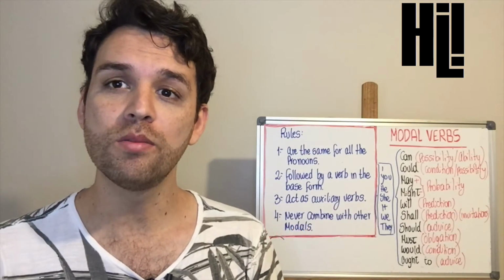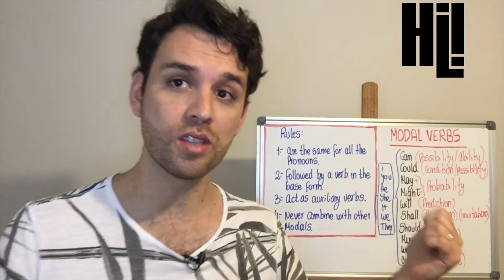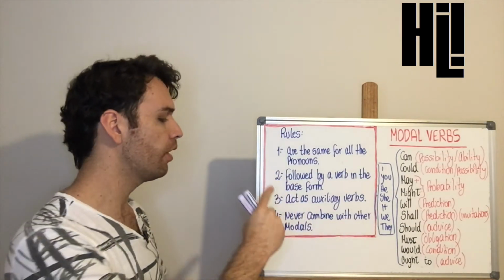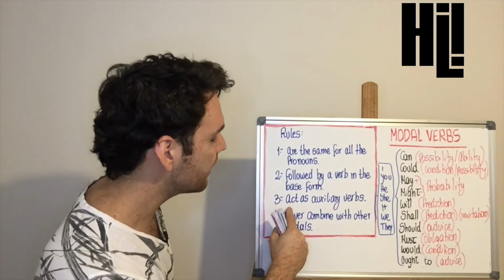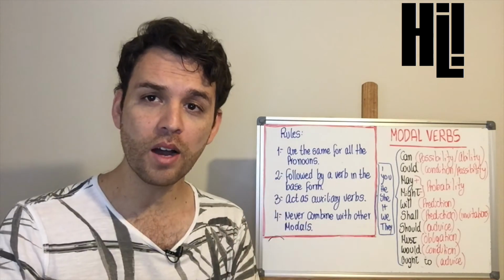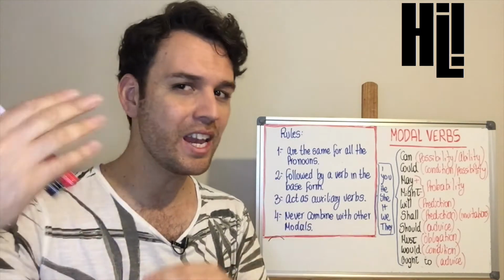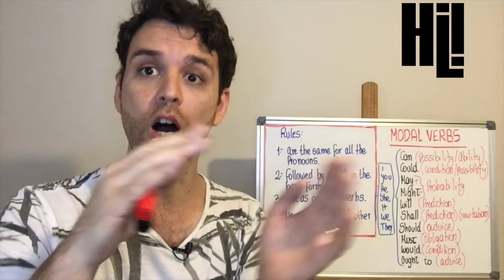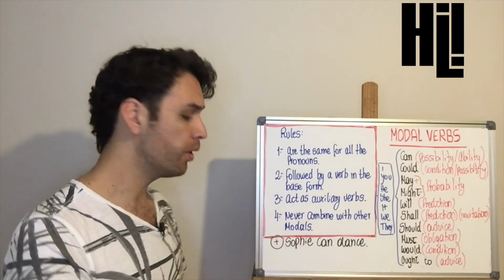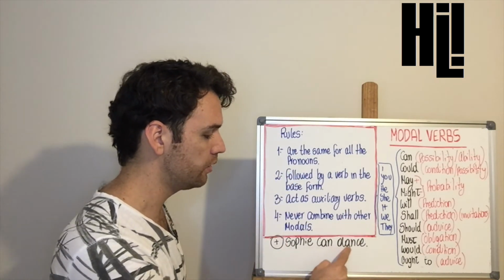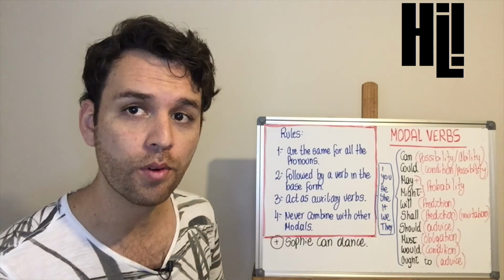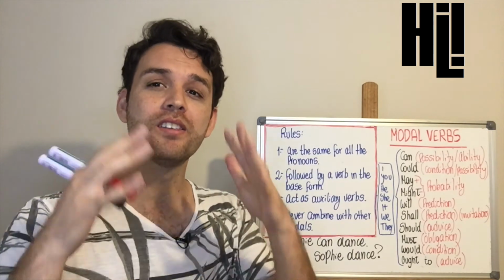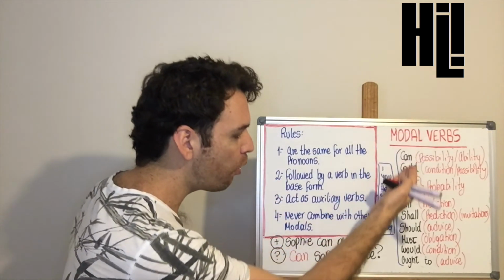We already know how to make affirmative and negative sentences using modal verbs. But what happens with questions? For this, we need to go back to the third rule that says that they act as auxiliary verbs. That is why we are not going to need to use any other auxiliary verbs. The only thing we are going to do is to change the position of the modal verbs. That is how, in the affirmative form, we have Sophie can dance, and in the interrogative form, we will have can Sophie dance? We are going to have exactly the same thing with all the modal verbs.